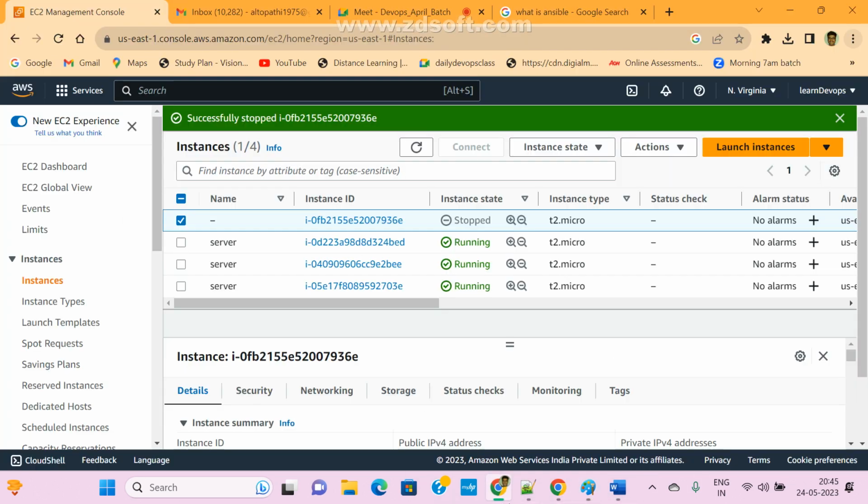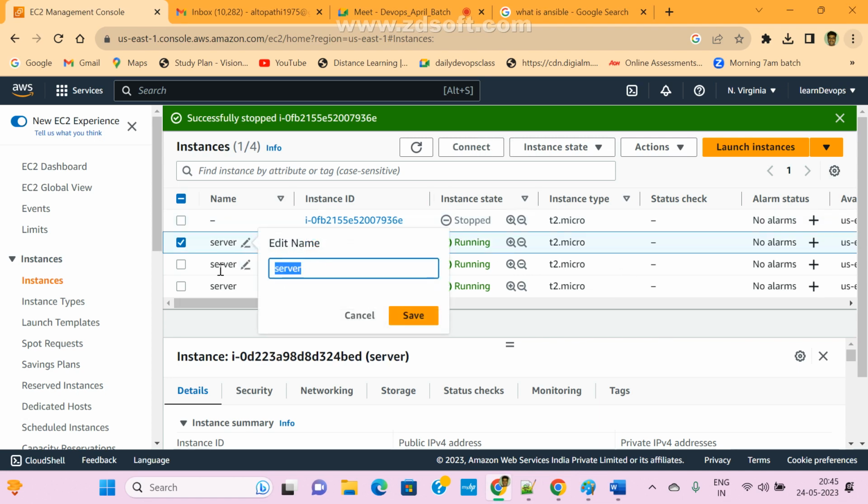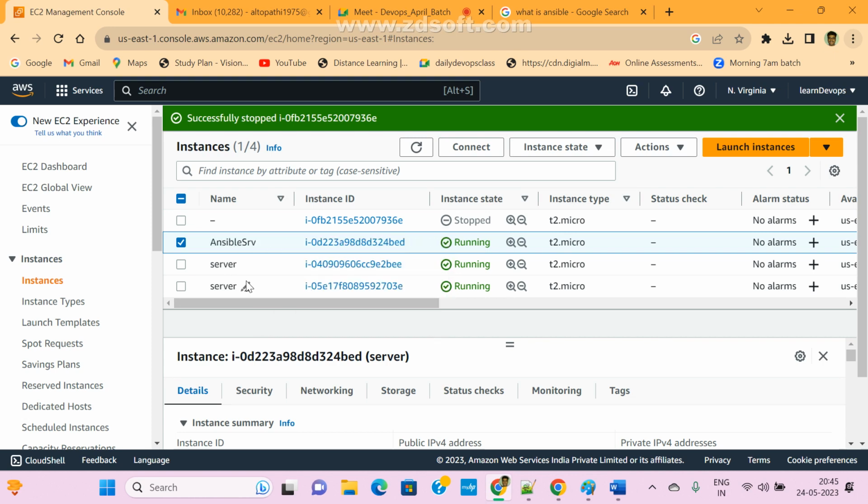Now let me come to here. Now three machines are ready. Treat any one as the Ansible server, that is your wish. This is only a one-time setup. Ansible server or controller, whatever you want. I give it the name Ansible server.